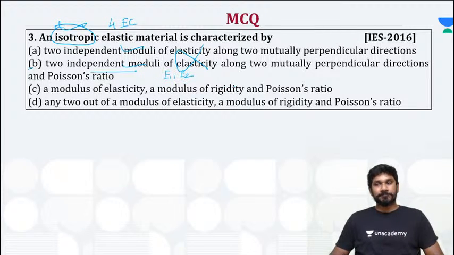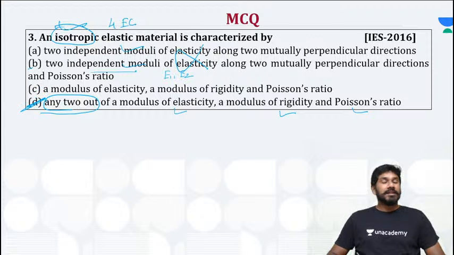Coming to option C. Modulus of elasticity, modulus of rigidity, Poisson's ratio. So yes, good. Three constants are given. You can characterize an isotropic material, but three are given. If you read the fourth one, any two out of modulus of elasticity, modulus of rigidity and Poisson's ratio. So obviously D is the right answer. Yes, if you didn't read option D, you can select option C. Right, but still the words any two out of are very important. So based on that, option D is the perfect answer.